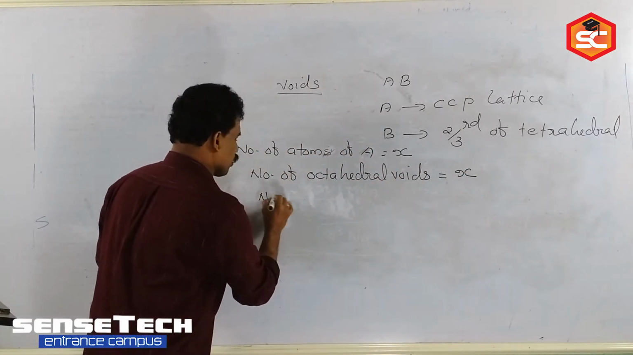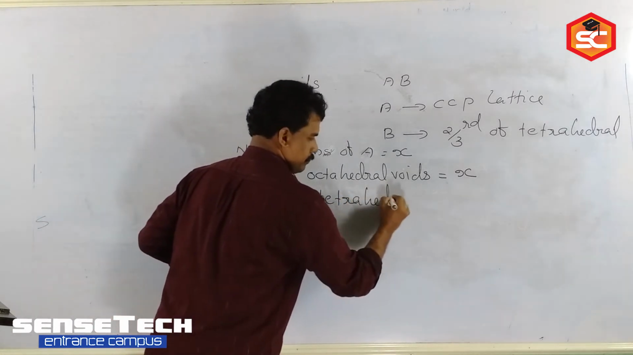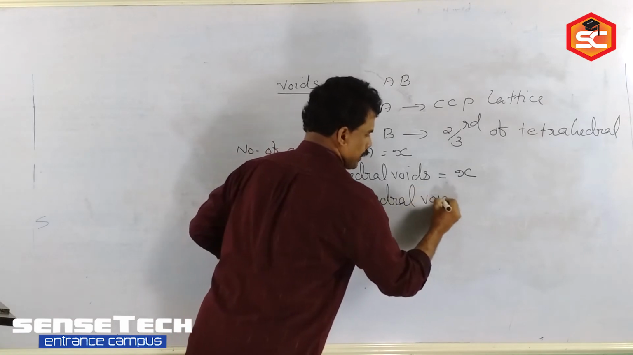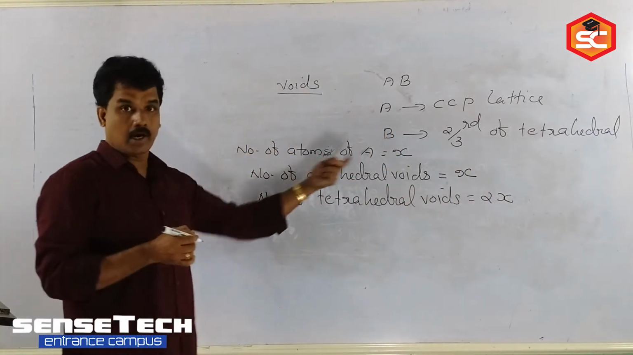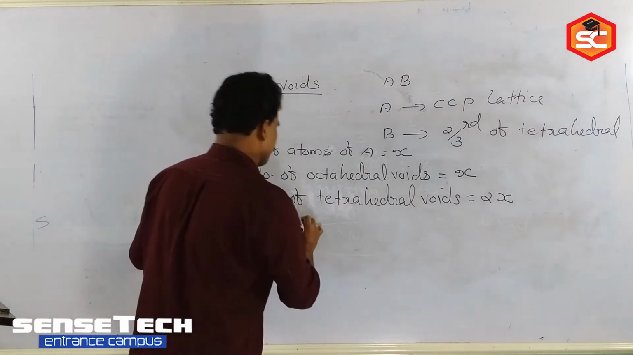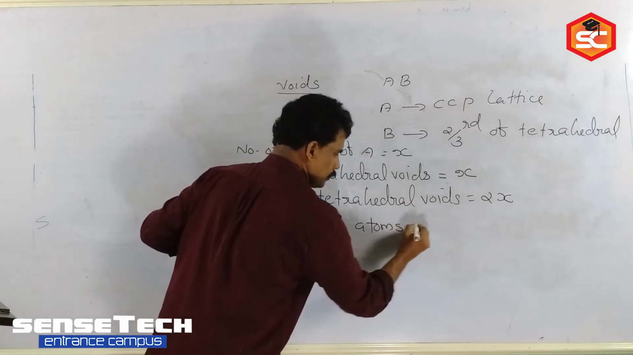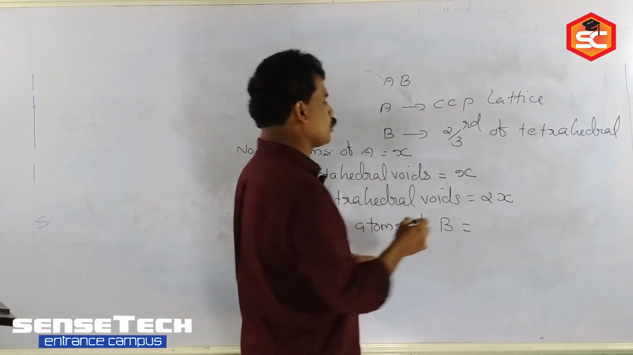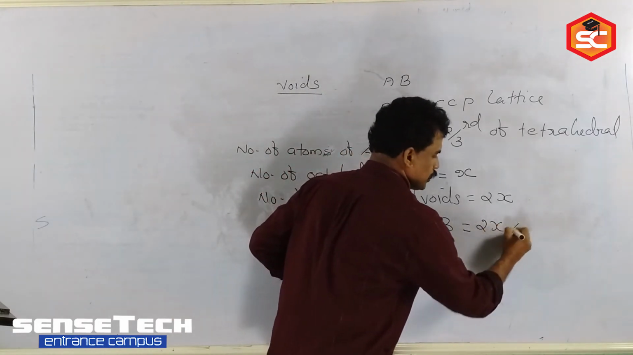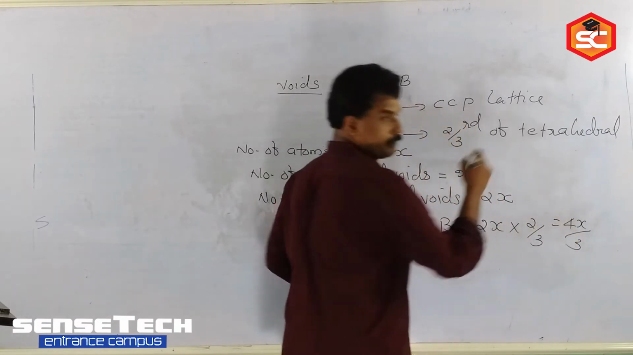Then what is the number of tetrahedral voids? Number of tetrahedral voids is equal to 2X. That is the relation we studied. Now, what is the number of atoms of B? Number of atoms of B is equal to 2 by 3 of tetrahedral voids. 2X into 2 by 3, that is 4X by 3.